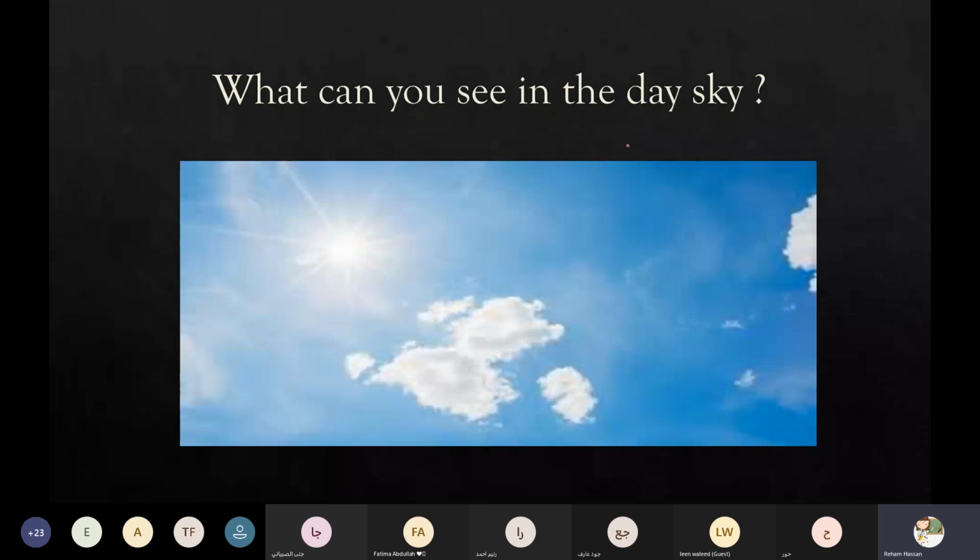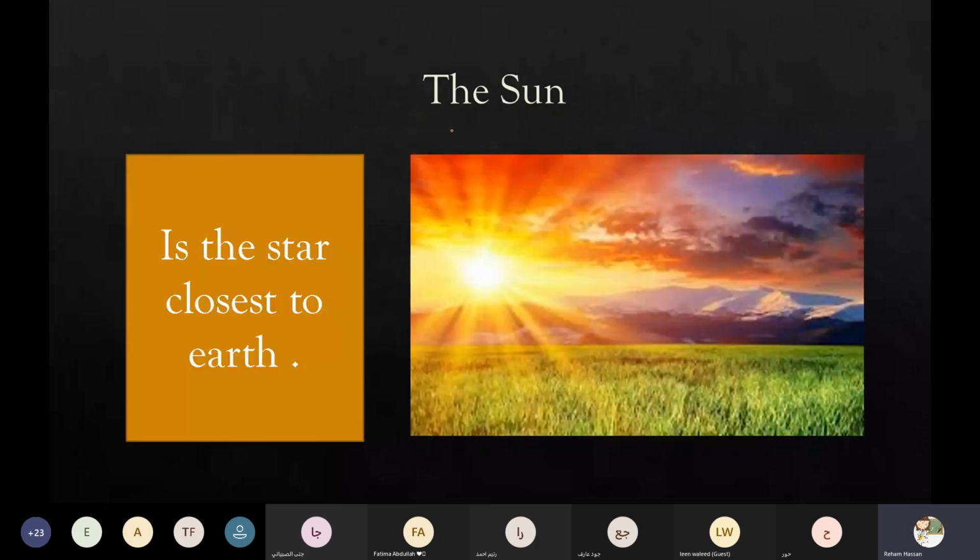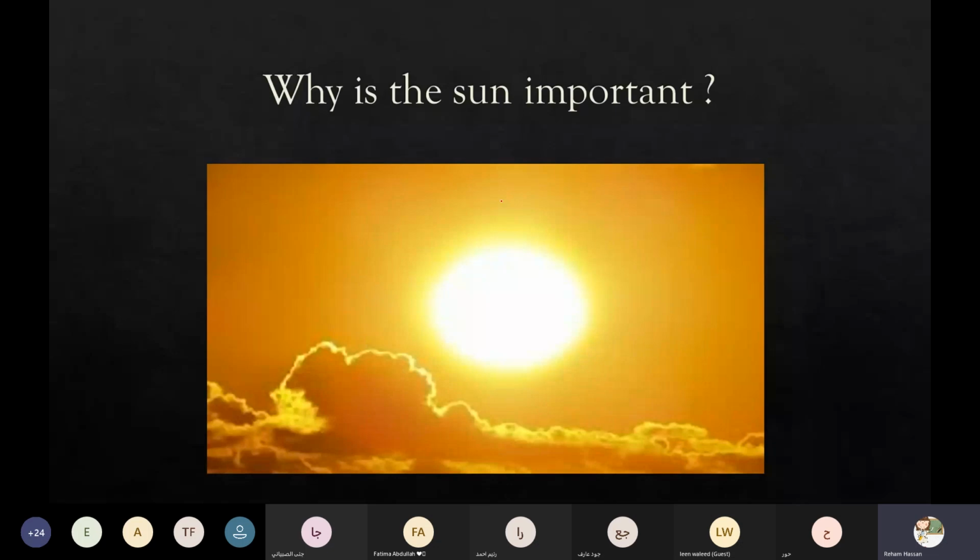Now, what can you see in the day sky? We can see the sun. Is it a star or a planet? Of course, it's a star. Why? Because it has its own light. So any object that makes its own light is called a star. The sun is a star, but this star is the closest to the earth. So if we look at the sky, we can see the sun as a big star, not like other stars.